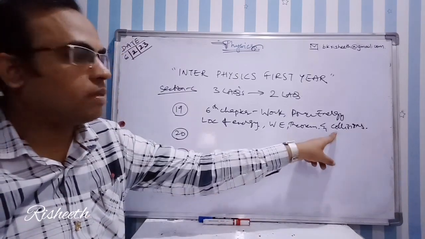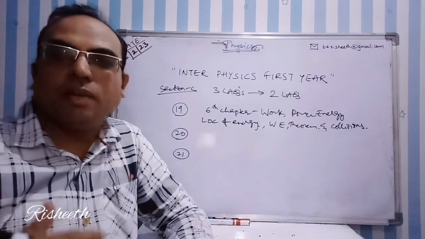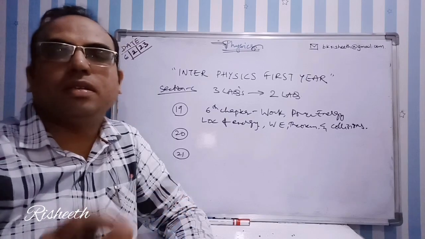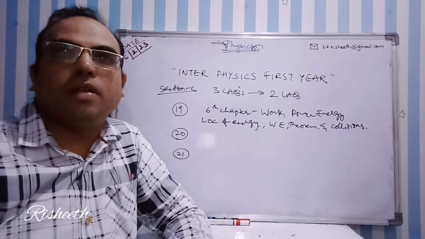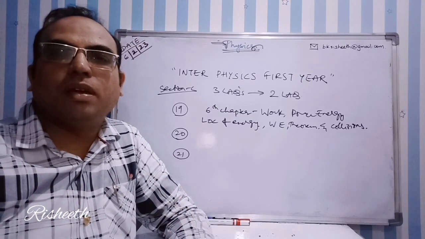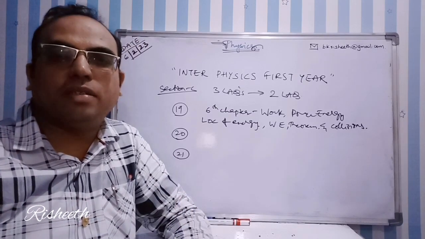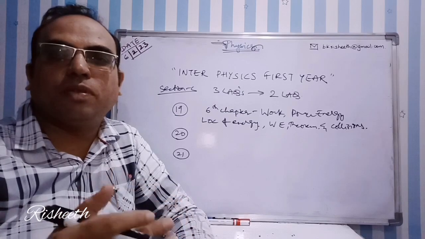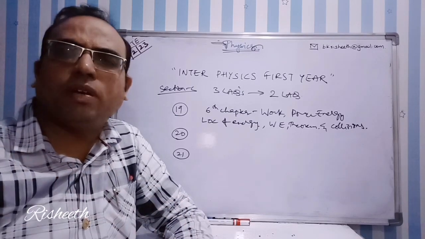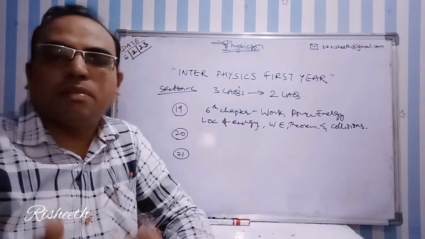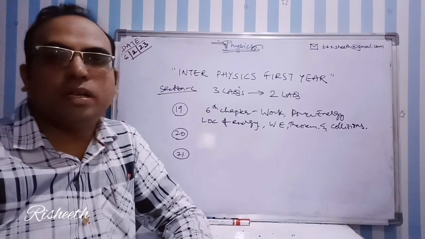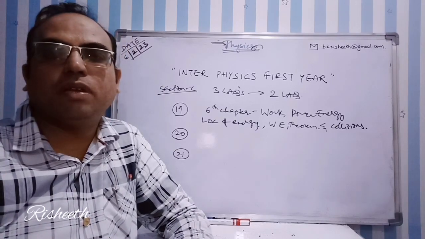And next comes one-dimensional elastic collision: definition of collision, types of collision, examples, all the concerned theory related to that question, elastic, inelastic, and the derivation according to law of conservation of momentum, kinetic energy, relative velocity of approach before collision equal to relative velocity of separation after collision. Then you should find out the final velocities, and sometimes they may ask exchange of velocities also. That is all included in my YouTube channel. You can refer to that later.